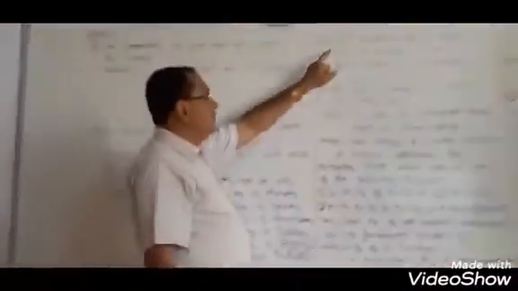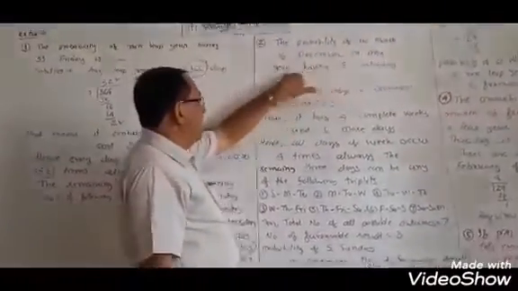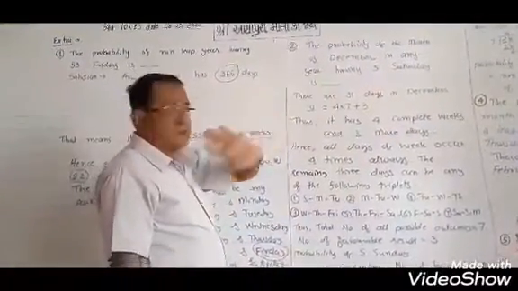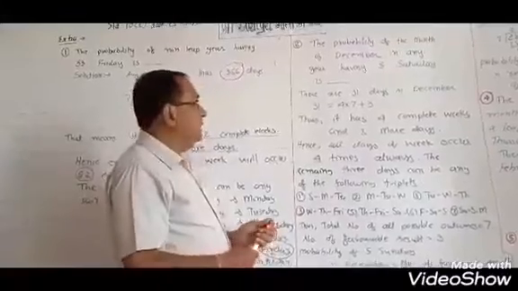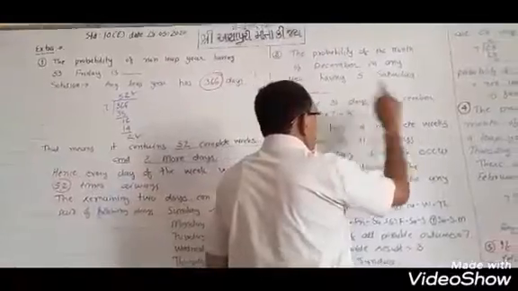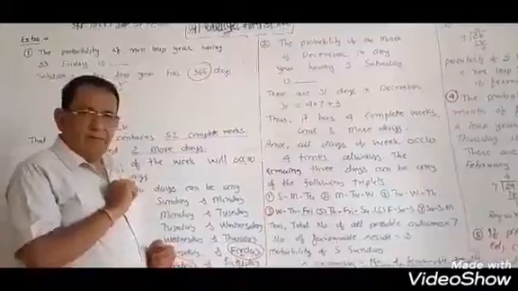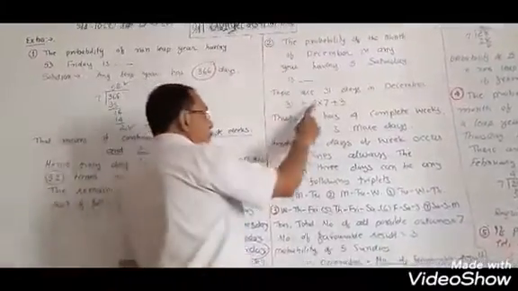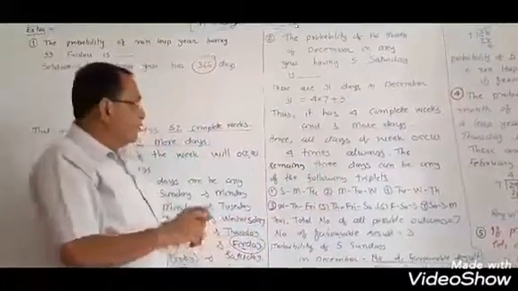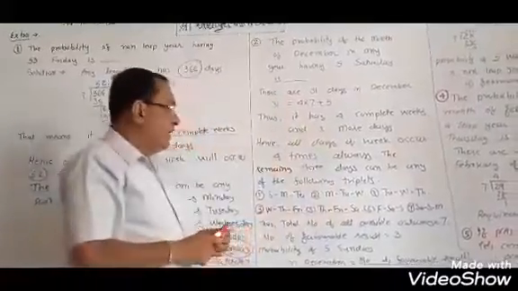Now, the probability of the month of December in any year having 5 Saturdays. There are 31 days in December. 31 divided by 7: 4 into 7 is 28, plus 3. So it has 4 complete weeks and 3 more days.